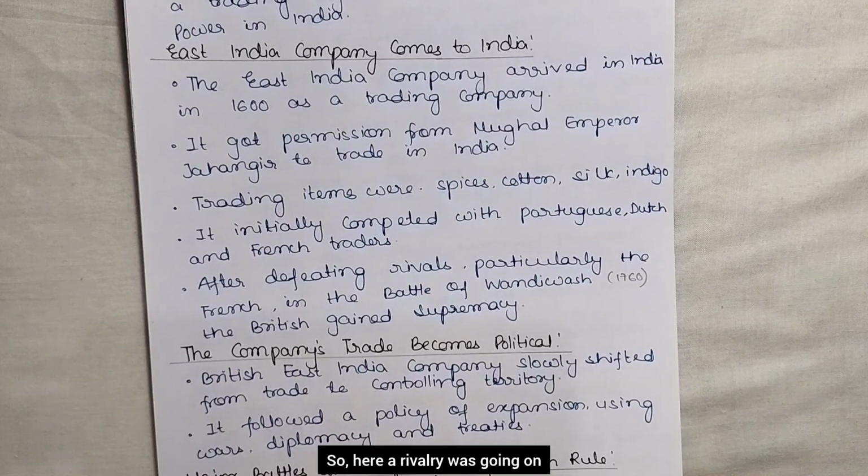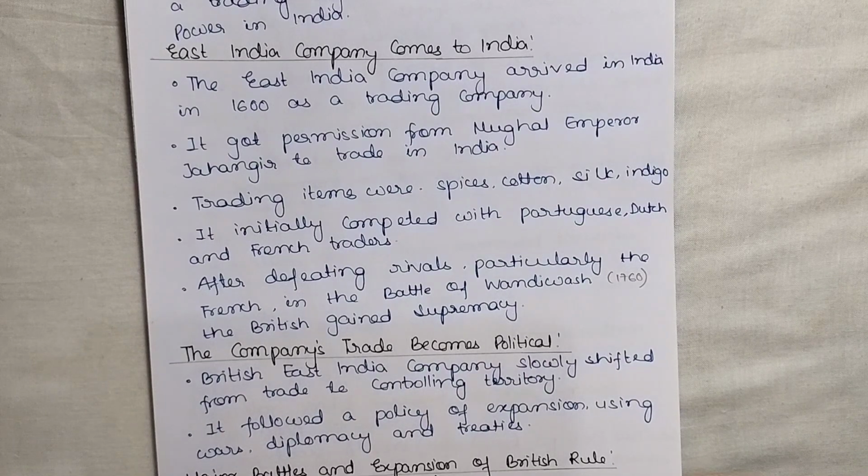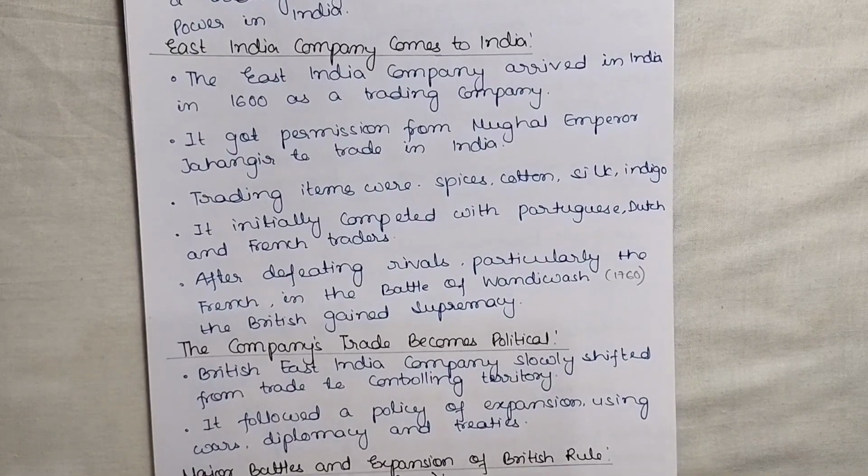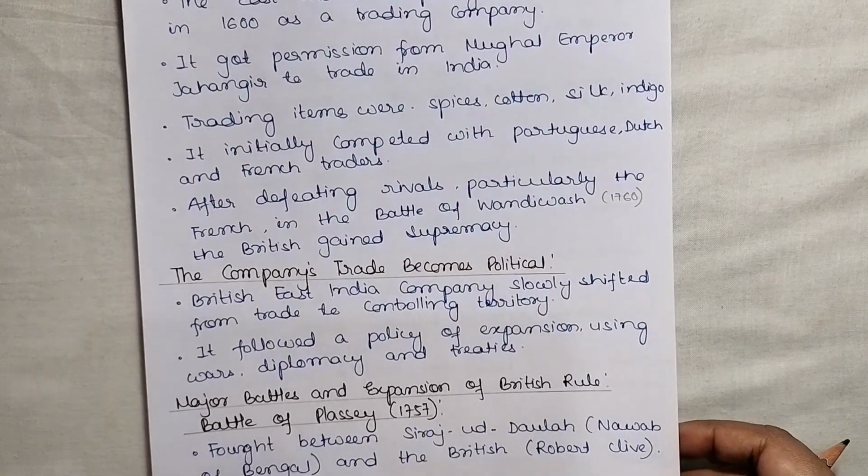So here a rivalry was going on. The British wanted to hold their power in India, and they competed with the Portuguese, Dutch, and French, and finally they gained supremacy among these rival parties, right?